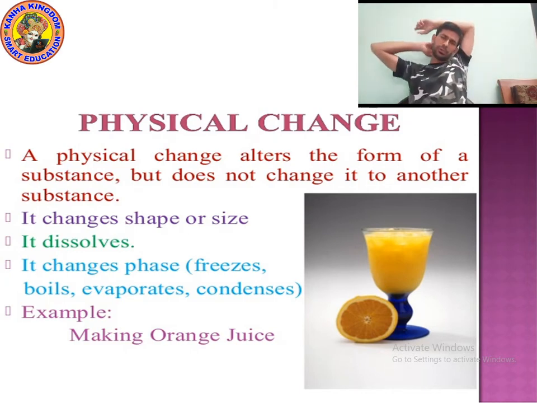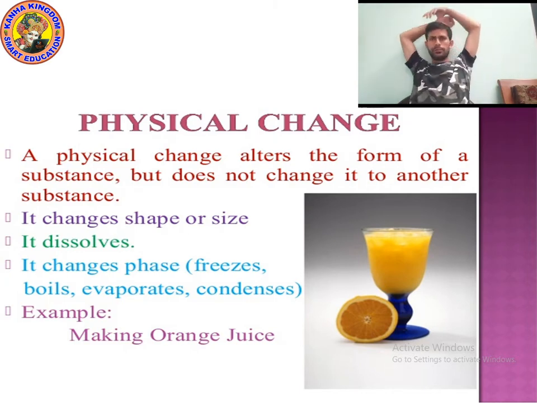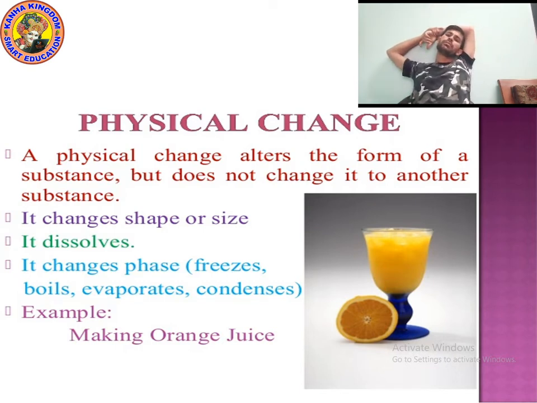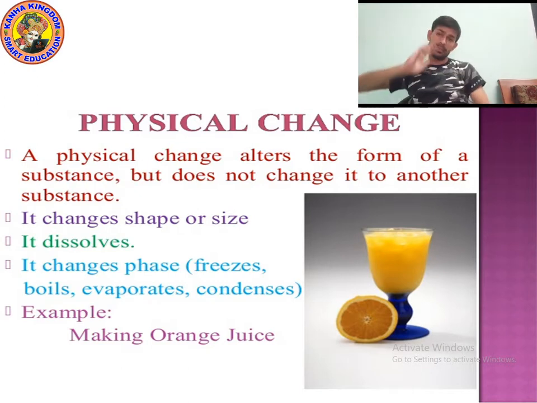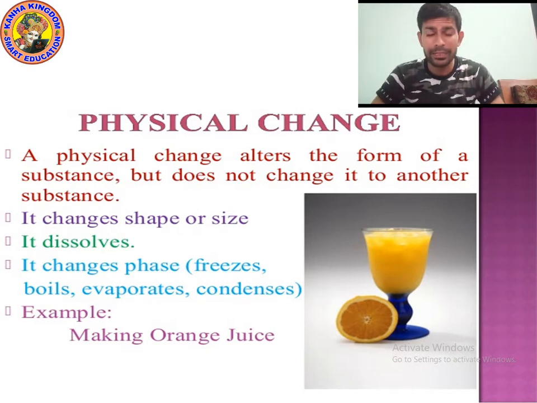Everybody knows about gold, silver. Take gold and heat the gold. What will happen when you heat the gold? The shape is changed. Can we get the real shape again? Yes, we can get it. So we can change the shape and size.